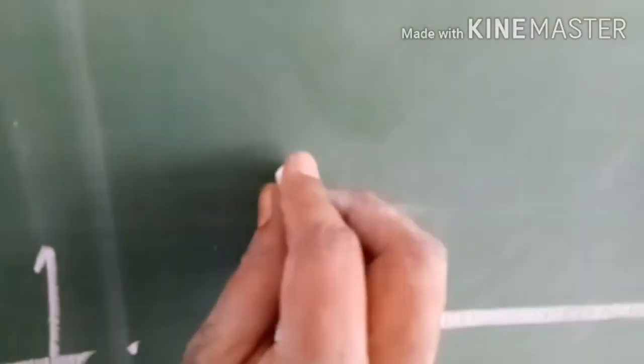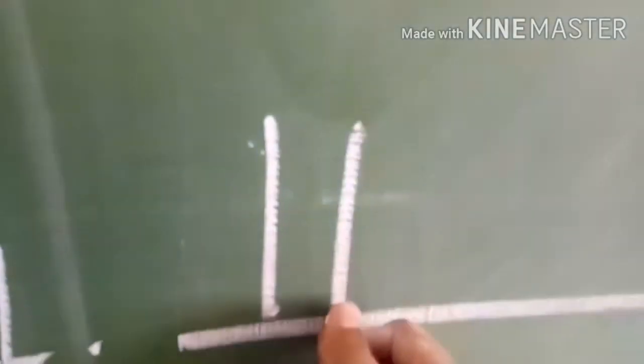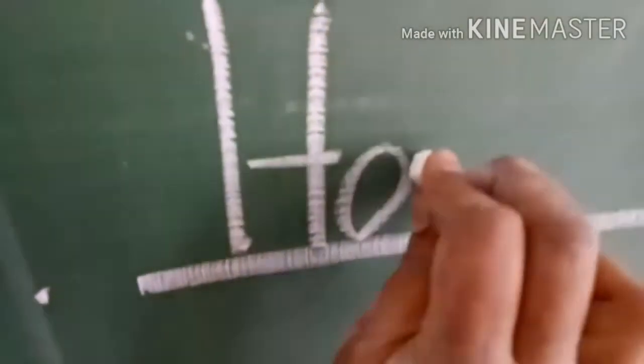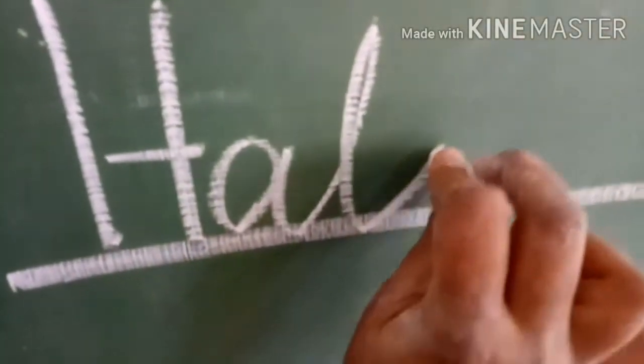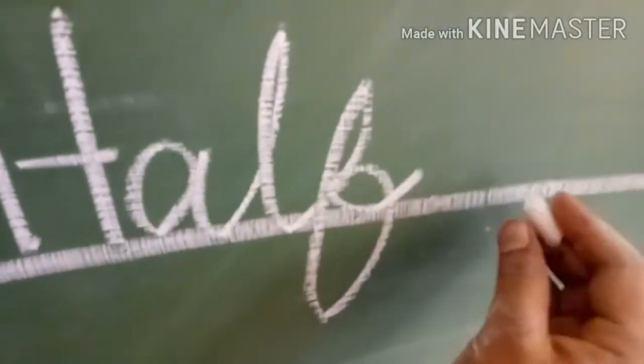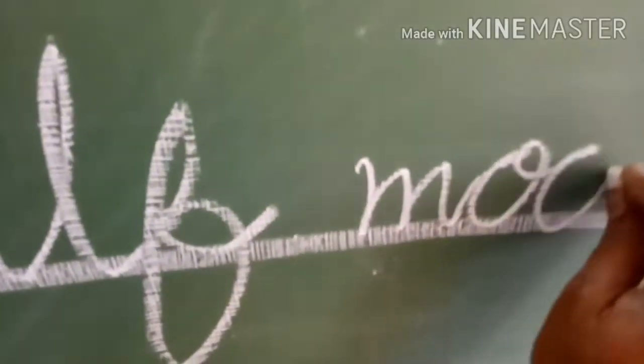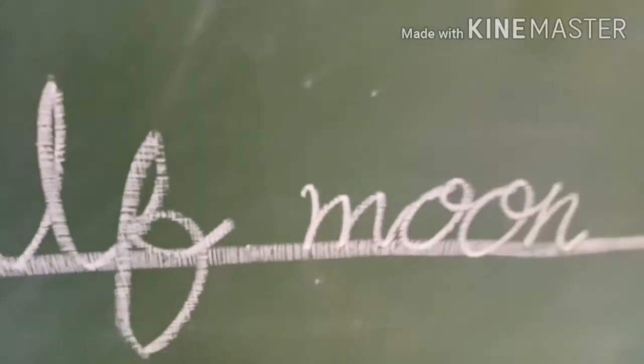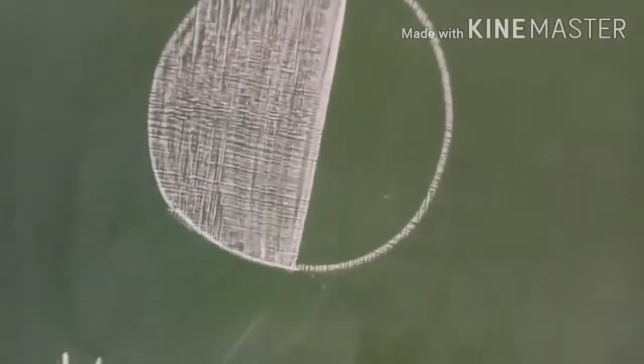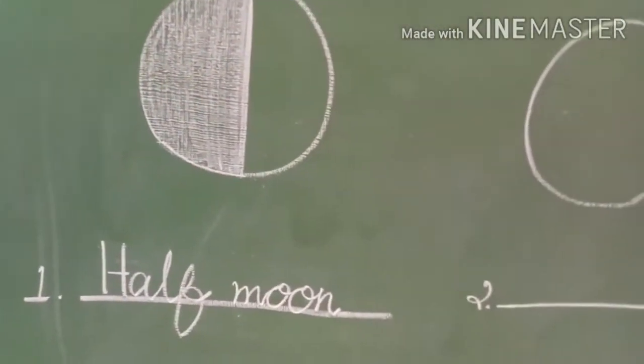So shall we start to write now? Yes. H-A-L-F, half moon. M-O-O-N, moon, half moon. See this? First moon is half moon.